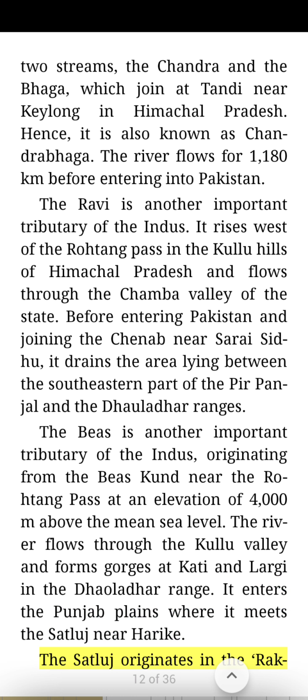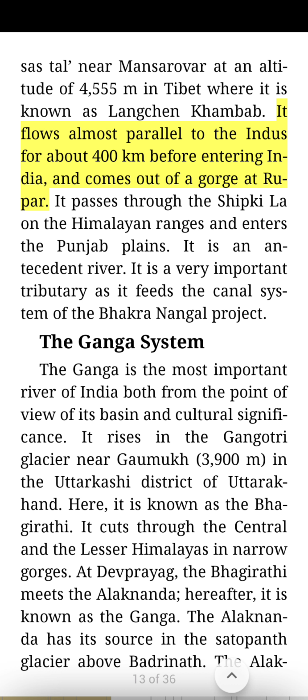The Satluj originates in the Rakshastal, near Mansarovar at an altitude of 4,555 meters in Tibet, where it is known as Langchen Khambab. It flows almost parallel to the Indus for about 400 kilometers before entering India, and comes out of a gorge at Rupar. It passes through the Shipki La on the Himalayan ranges and enters the Punjab plains. It is an antecedent river. It is a very important tributary as it feeds the canal system of the Bhakra Nangal project.